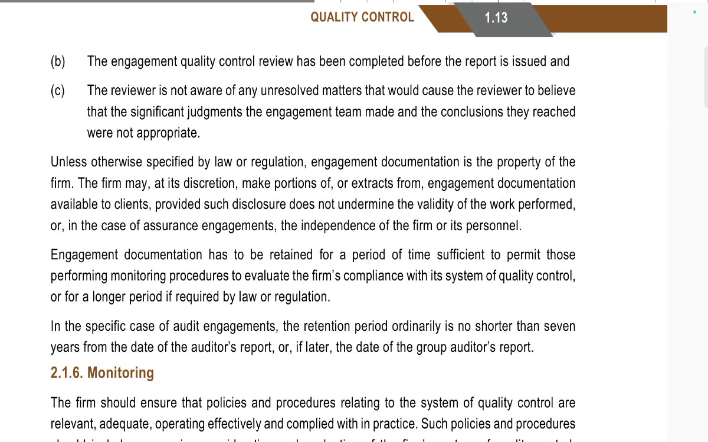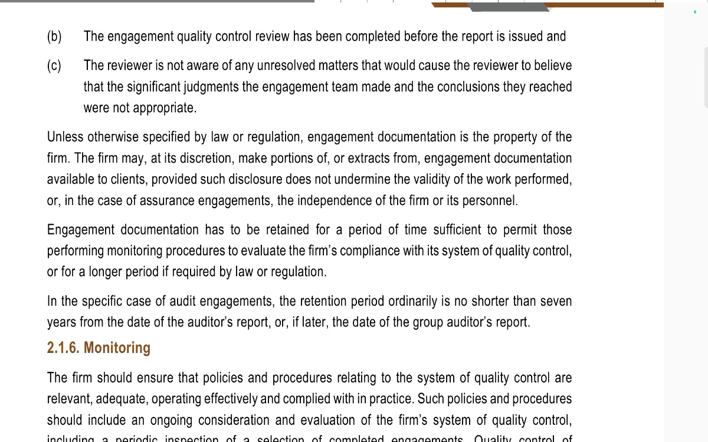And this engagement quality control review has been completed before the report is issued, and the reviewer is not aware of any unresolved matter that would cause the reviewer to believe that the significant judgments the engagement team made and the conclusions it reached were not appropriate. Unless otherwise specified in law and regulation, the engagement documentation is the property of the firm.